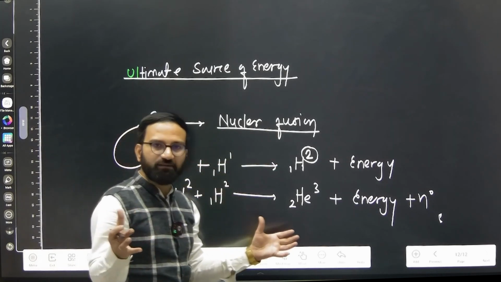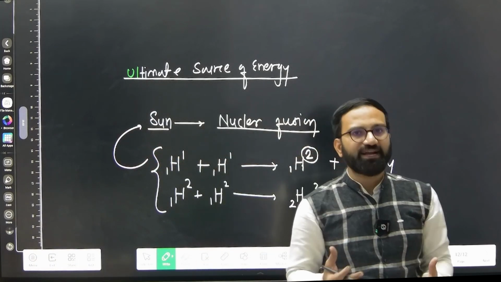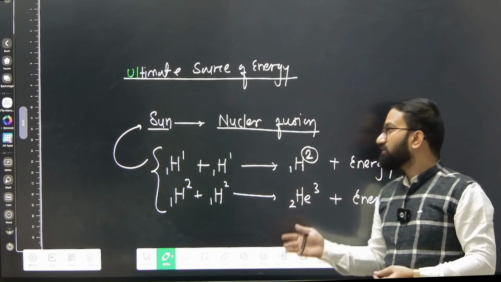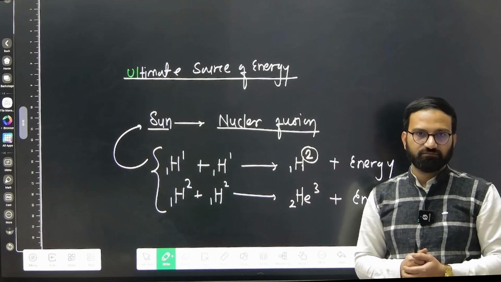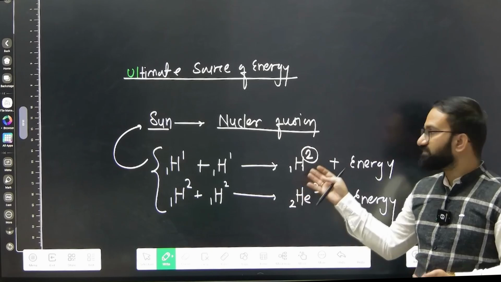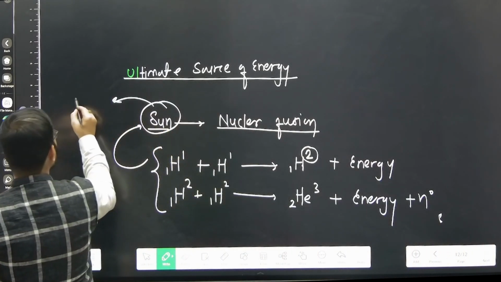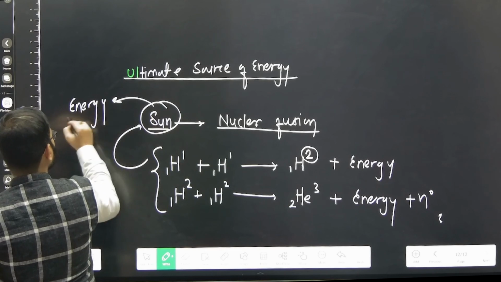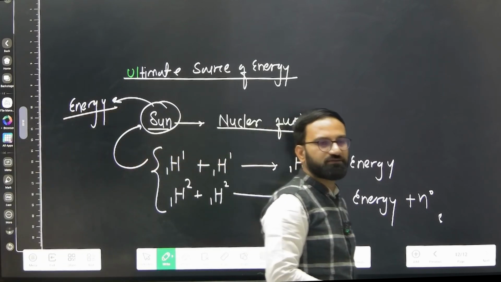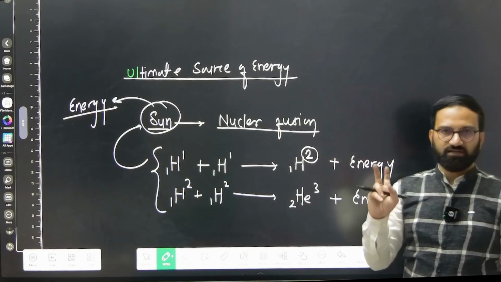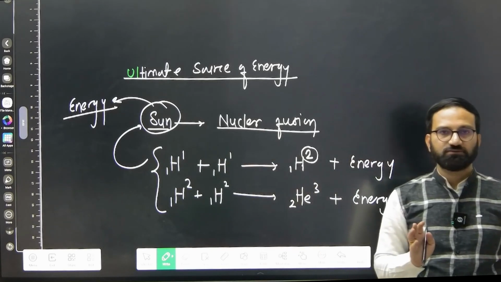So when two lighter atoms combine together and form one heavier atom, a heavy nucleus, we are calling it nuclear fusion reaction. And as a result of this nuclear fusion, huge amount of energy is released in the sun. Take any example of a star, sun is also one star, or Proxima Centauri.